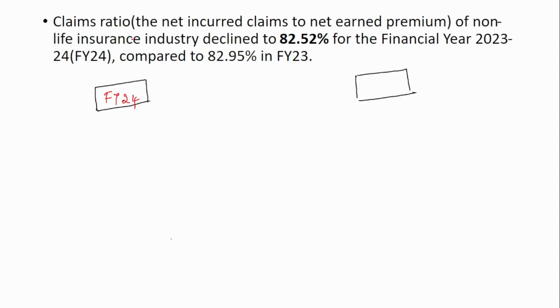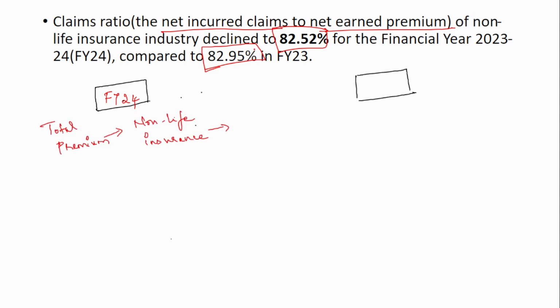The claims ratio, that is the net incurred claims to the net earned premium, has decreased to 82.52% compared to the previous year's 82.95%. So a slight decrease has been observed in this claims ratio. But if you look at the total premium collected under non-life insurance, it has increased by 12.76% compared to the previous financial year 23.